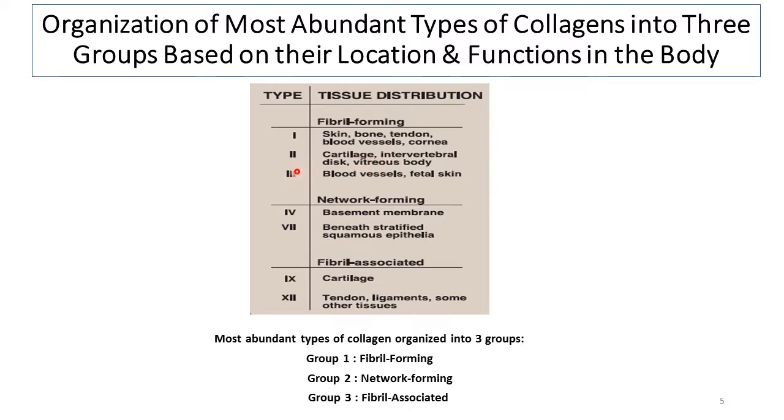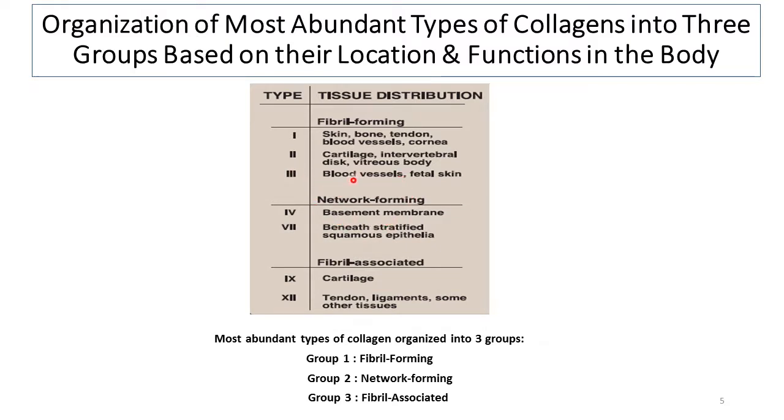And type 3 collagen molecules, which are also arranged in the form of long fibers, are mostly present in blood vessels and also in fetal skin. So the first group of collagen molecules includes type 1, type 2 and type 3 collagen molecules. Type 1 is most abundant in bones and tendons. Type 2 is mostly present in cartilaginous structures and type 3 is mostly present in blood vessels.